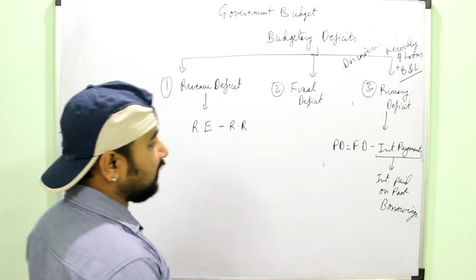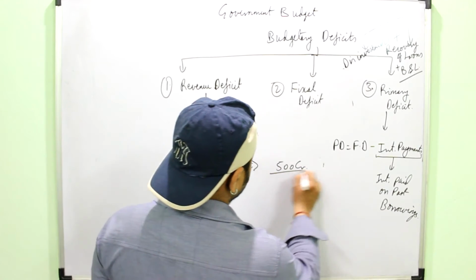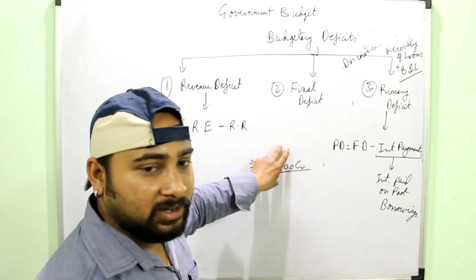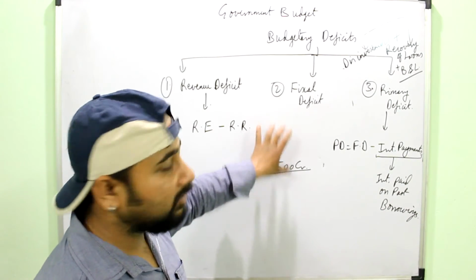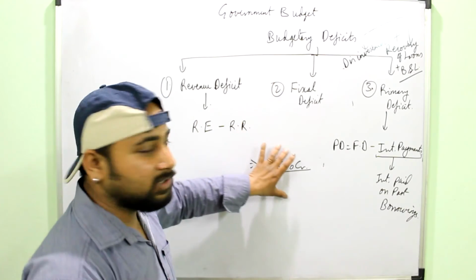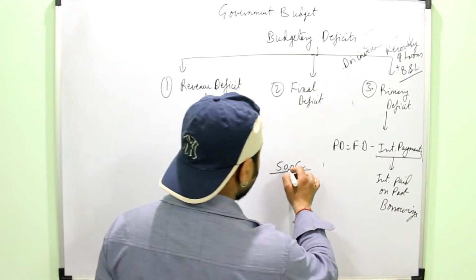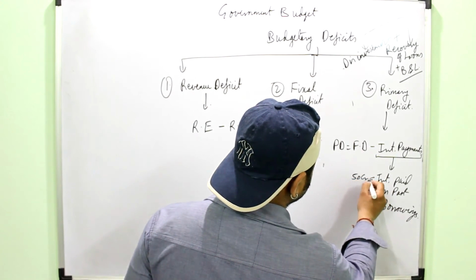For example, suppose the fiscal deficit comes out to be 500 crores. You would think that the government has invested 500 crores from borrowing it from some other source. This is what fiscal deficit implies, that this much the government has borrowed to meet the deficit. But suppose out of this 500 crores, 50 crores is interest payment.